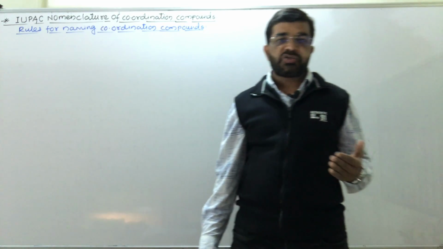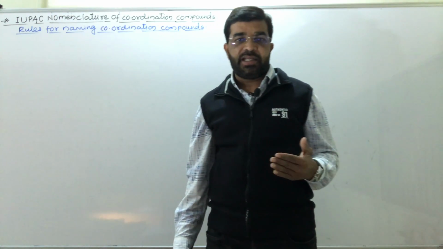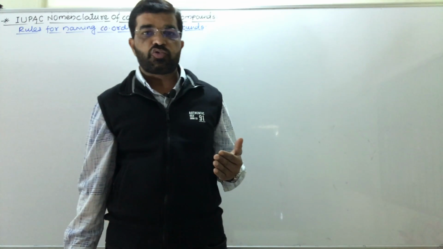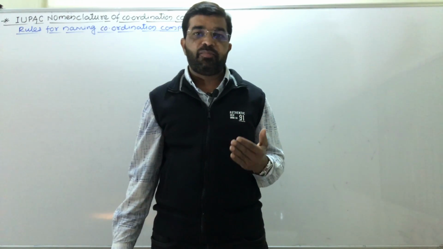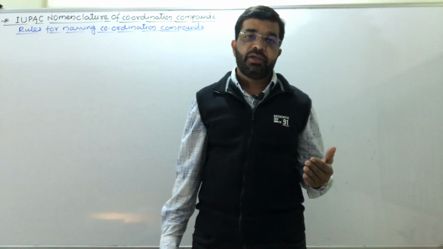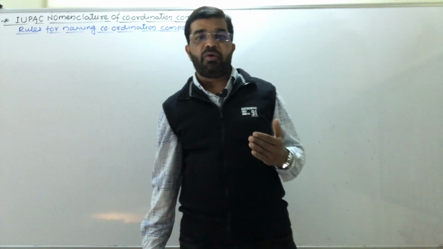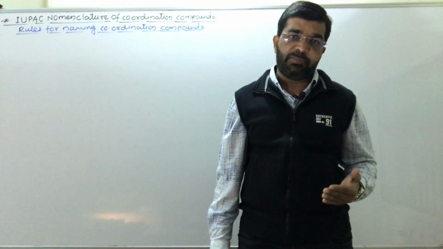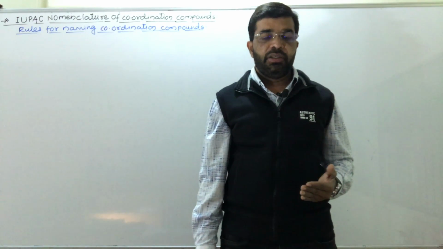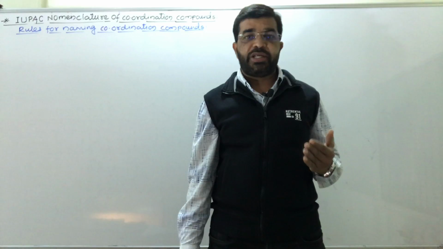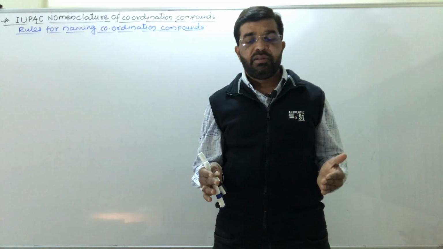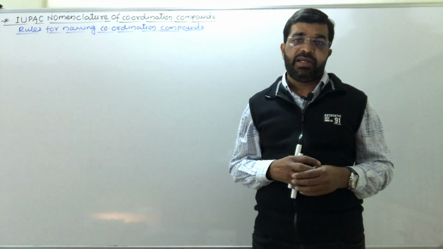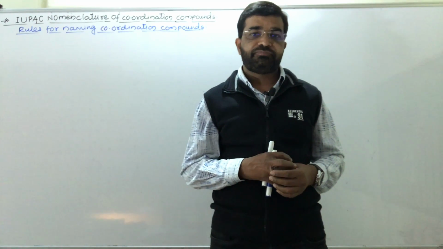If all ligands attached to the central metal atom or ion are the same, then such complexes are called homoleptic complexes. If ligands attached to the central metal atom or ion are different, then they are called heteroleptic complexes.